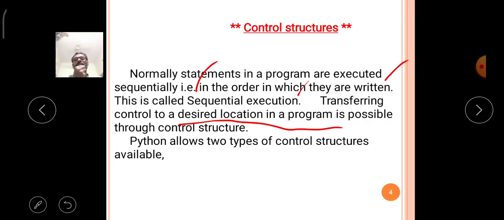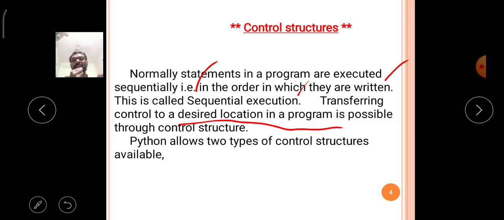Generally, the program is executed from top to bottom, in the order in which the statements are written. But with the help of certain statements, the control is moved to a desired, specified location in the program.